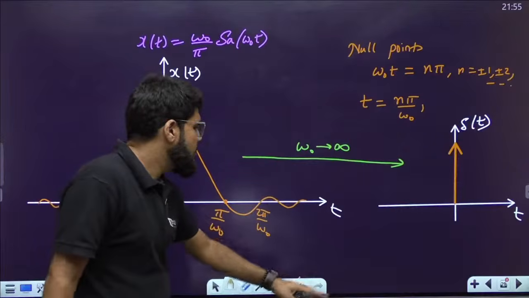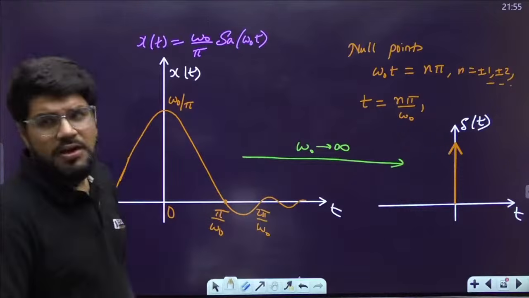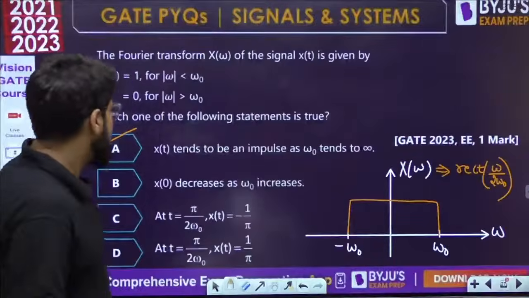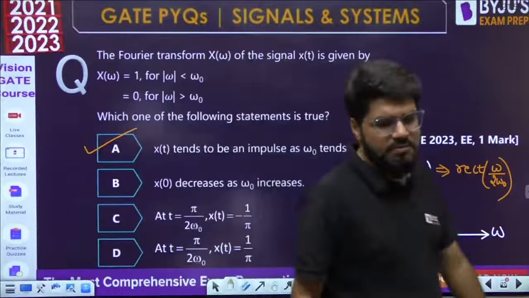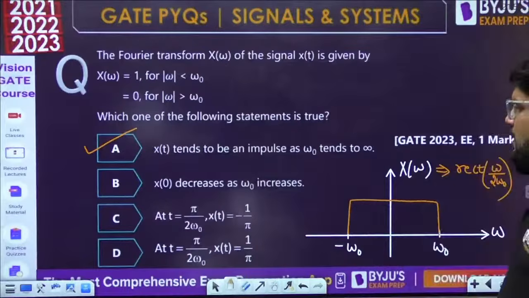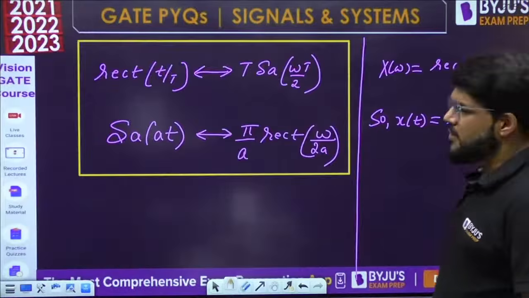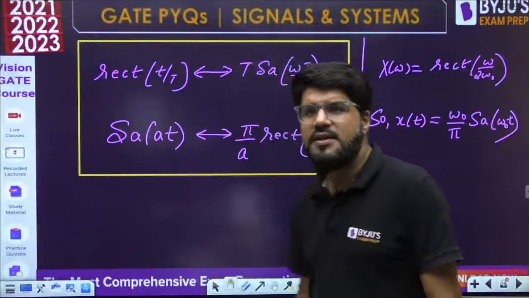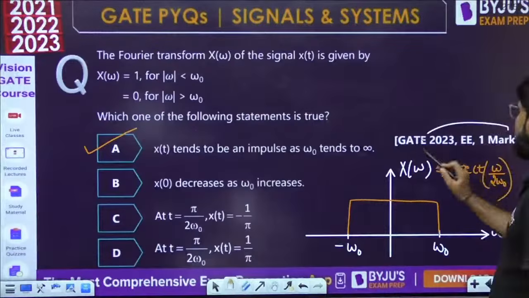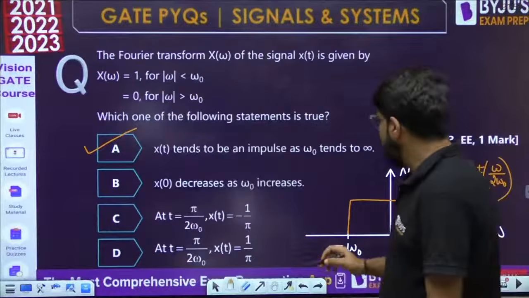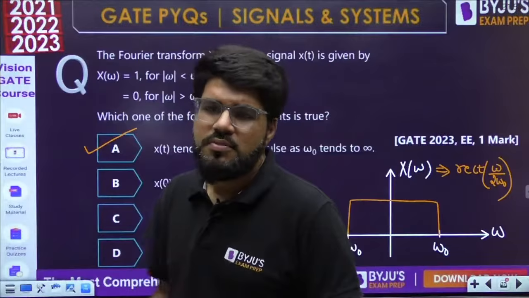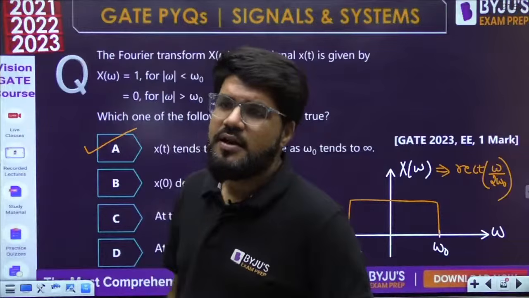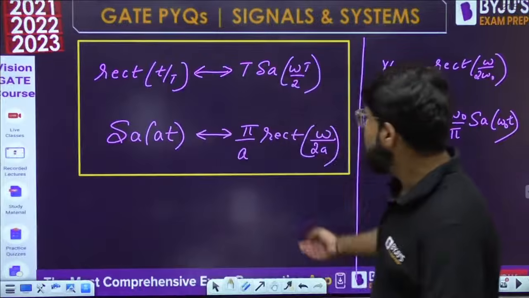वैसे भी एक match हो गया तो need not check others, but still if you put and write down sampling as sin theta by theta, C and D will also not come up, 1 by pi या minus 1 by pi ऐसा कुछ नहीं आ रहा है. ठीक है, चलो, done है, this is also done, a decent question I can say. That is why 2023 was a good paper for EE, because even for 1 mark some questions were simple also, but for 1 mark also some questions are taking little bit understanding. How do I write xt from this formula?